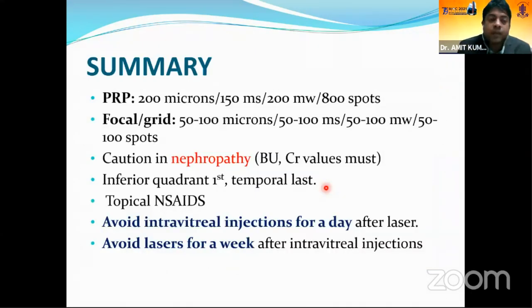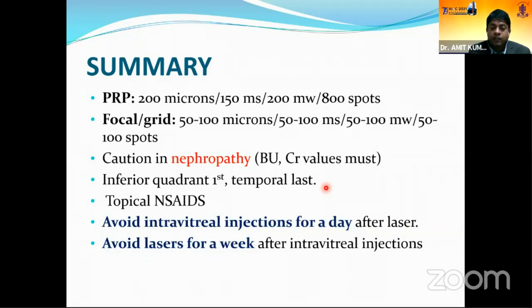So to summarize, for PRP, we have a 200 micron setting and 150 milliseconds of duration, the power around 200 milliwatts and 800 spots. For focal laser, the setting is between 50 to 100. One caution in nephropathy patients, you should check that blood urea and creatinine values are maintained before doing laser. The inferior quadrant you will do laser first, and topical NSAIDs can be given to the patients after the laser.